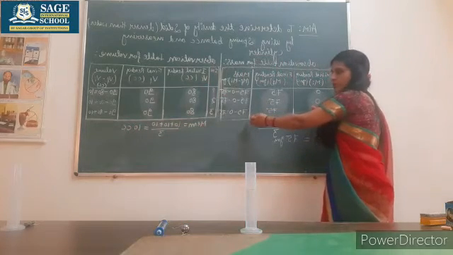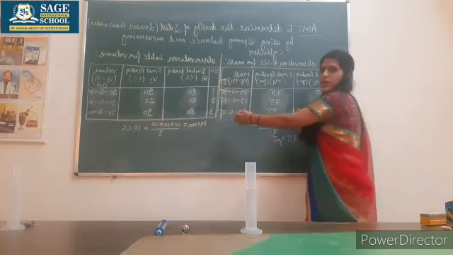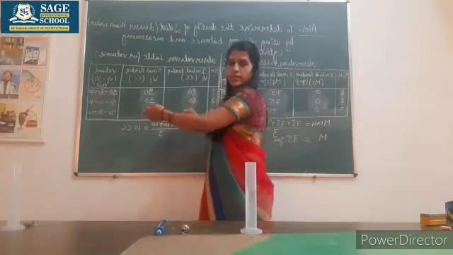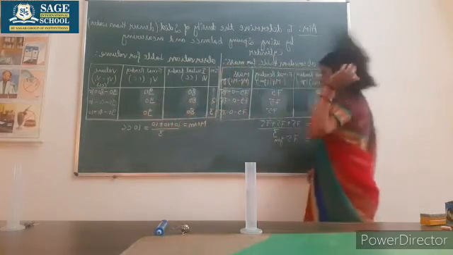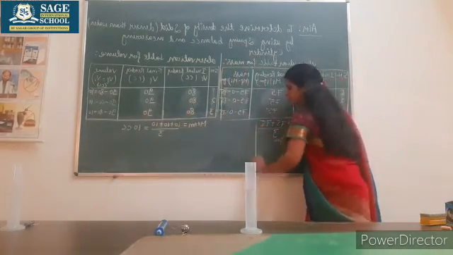We have calculated the mass with the help of a spring balance. We have calculated the volume with the help of a measuring cylinder. Now let's come to the calculation.